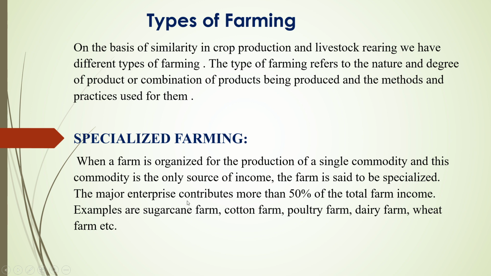The major enterprise contributes more than 50% of the total farm income. For example, sugarcane farm, cotton farm, poultry farm, dairy farm, wheat farm, etc. In specialized farming, the major enterprise contributes more than 50% of the total farm income. When the farm is organized for the production of a single commodity, this is called specialized farming.